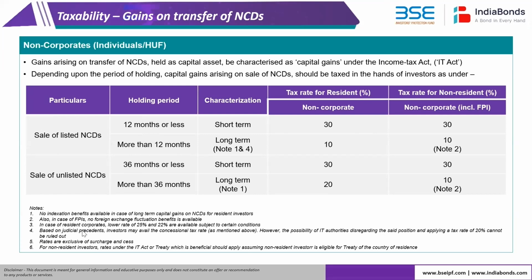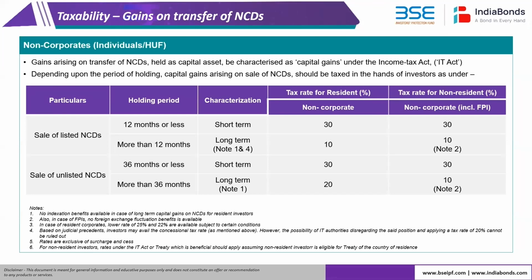If one talks about listed entities, there is a period of 12 months prescribed. If someone holds it more than 12 months, it is treated as long term in nature. And there are concessional tax rates for listed NCD, which is 10%, which is the second row on this particular slide. If it is short term, then it is ordinary tax rate. There's no concessional rates available on bonds, even though they are listed.